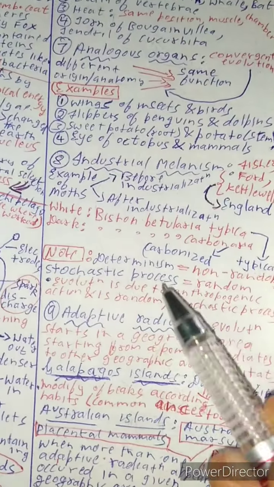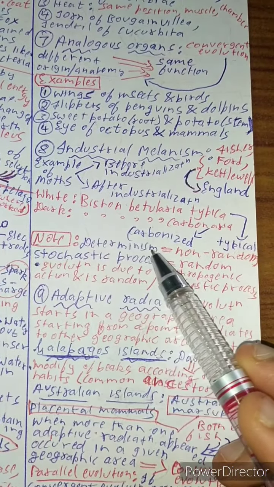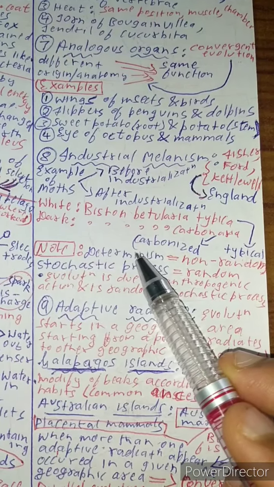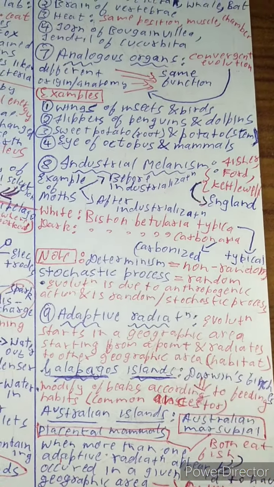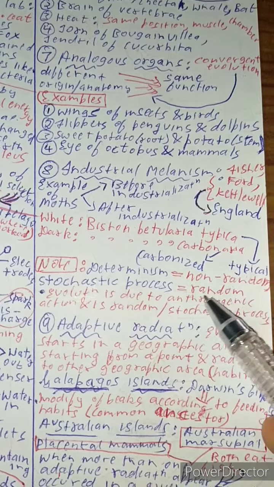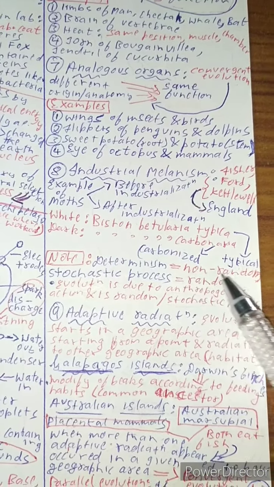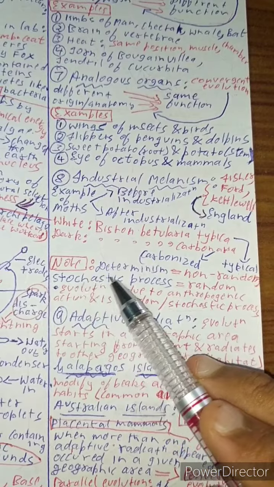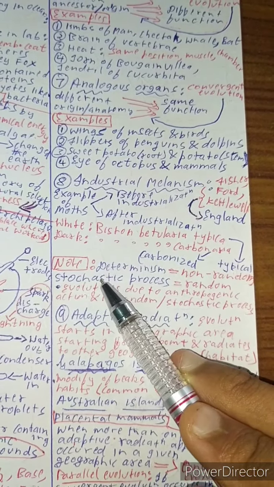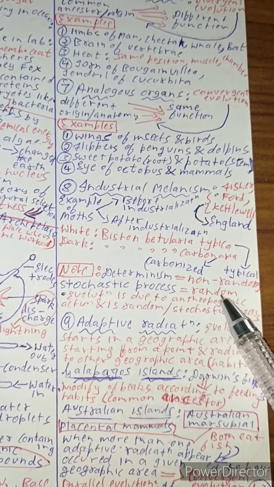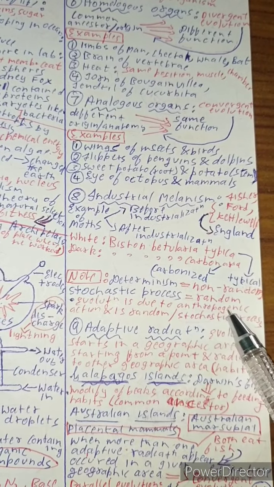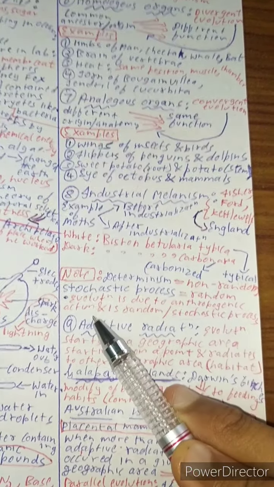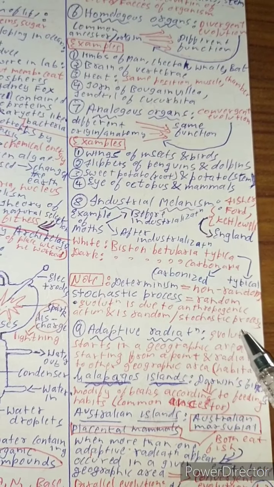Okay, let us read some extra points, that is, you need to know about determinism and stochastic process. Okay, what is determinism? Determinism means non-random, and stochastic process is called random. So what do you think evolution is? Evolution is due to anthropogenic action and is a random or stochastic process.